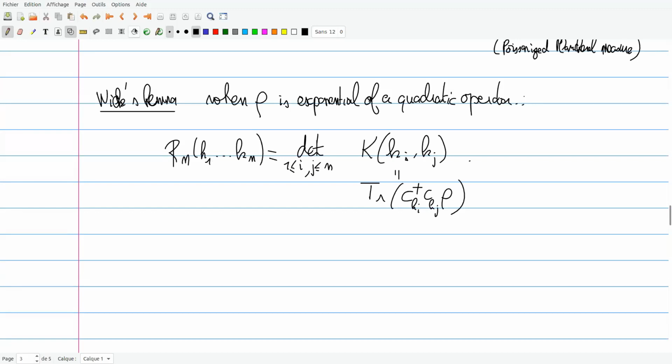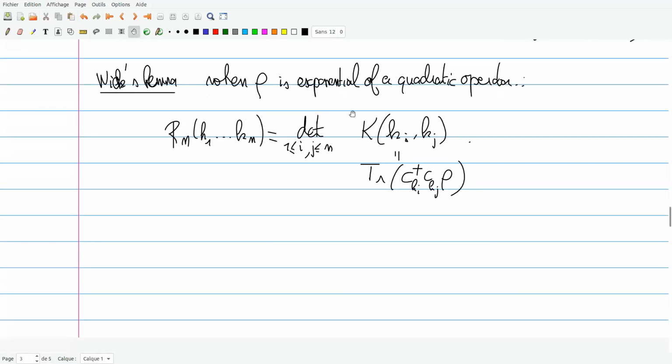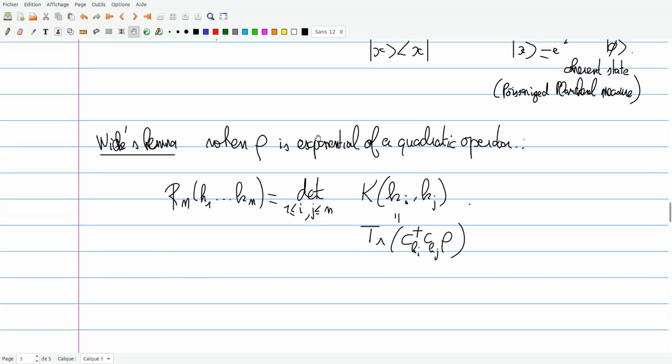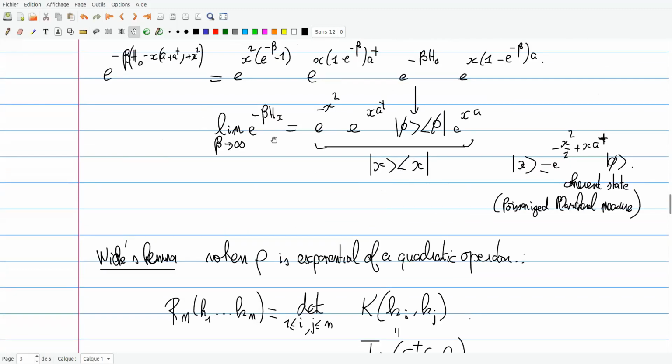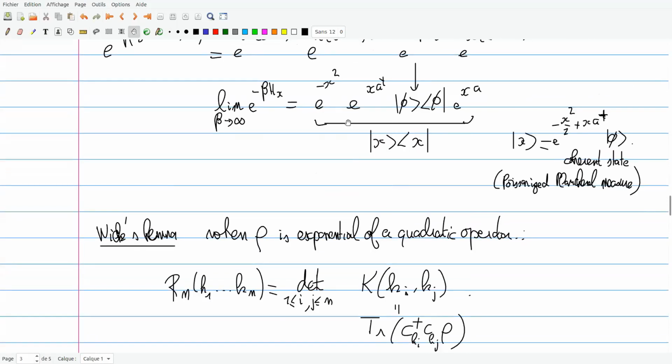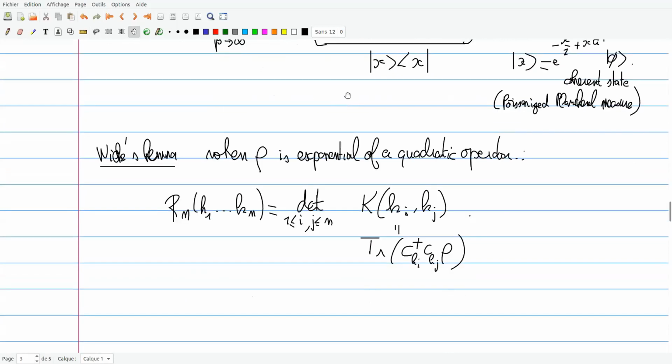And so this lemma holds really only when you have a quadratic operator. So in particular, well, okay, it's not quite. It also holds in the limit beta tends to infinity. So that's why when you take the zero temperature limit, it's a limit of the exponential of a quadratic operator. So that's why in the zero temperature limit, we can also have a determinantal structure, and at zero temperature, we don't really care about whether we are in the canonical ensemble or not.